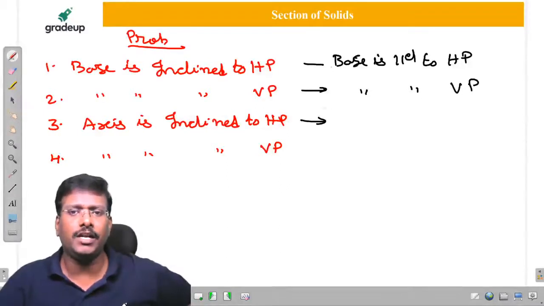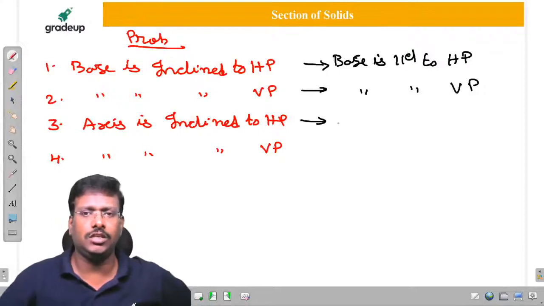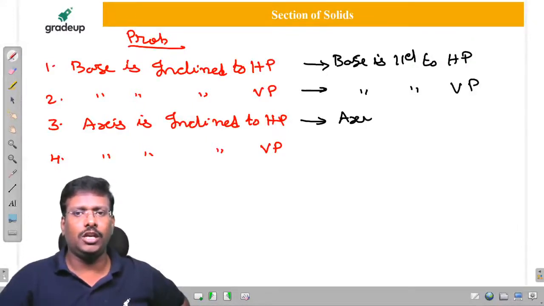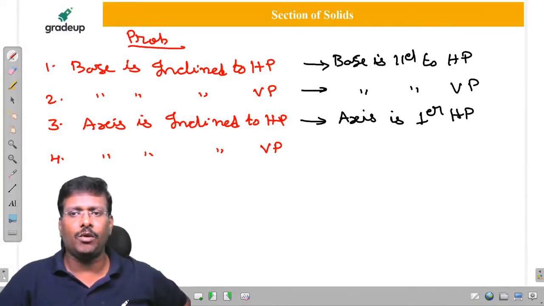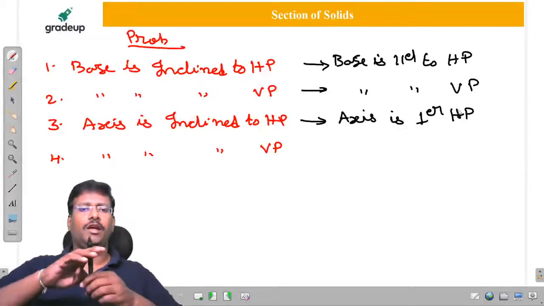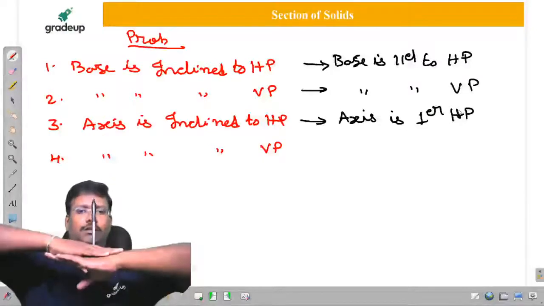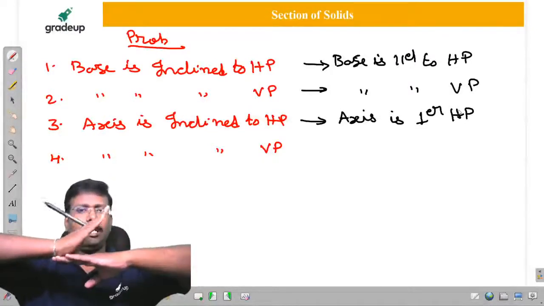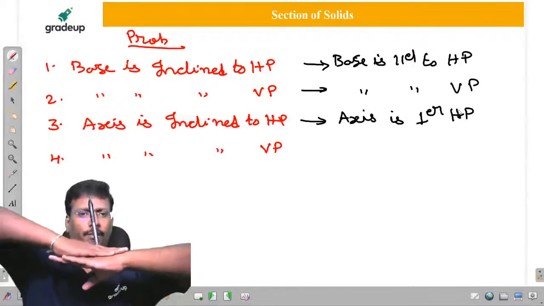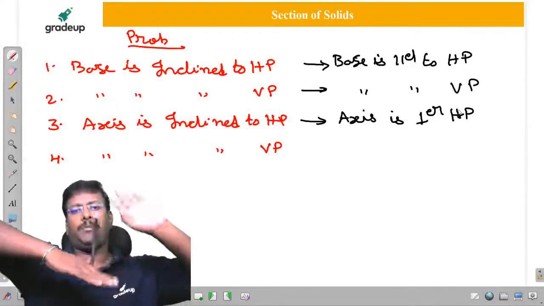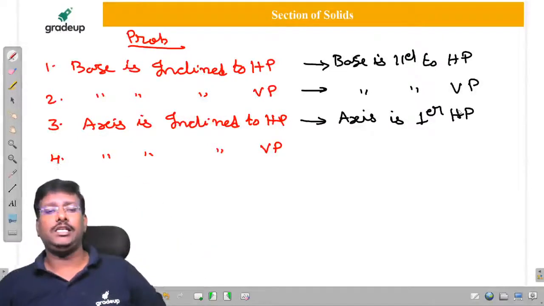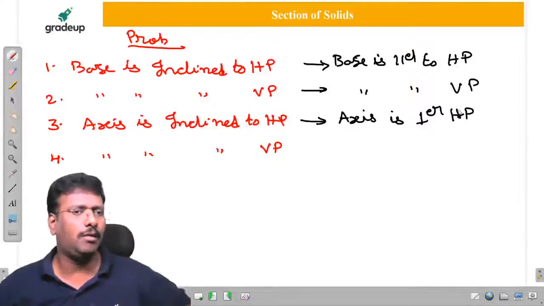But this is important. Once the axis inclination is given, in the initial position, axis is considered perpendicular to HP. Remember all of you, whenever axis inclination is given, first of all we have to take it perpendicular. This is important, my dear friends. Axis inclination is given means don't consider parallel.